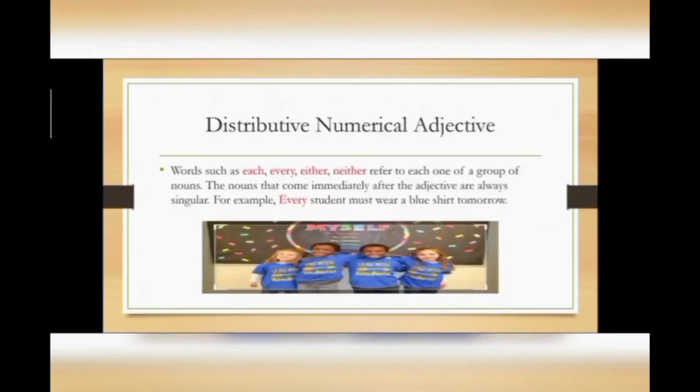Distributive numerical adjective. Words such as each, every, either, neither refer to each one of a group of nouns. Remember one thing, the nouns that come immediately after the adjective are always singular. For example, every student must wear a blue shirt tomorrow. In this sentence, every is a distributive numerical adjective. This word refers to each and every one of the group, okay, for individual.